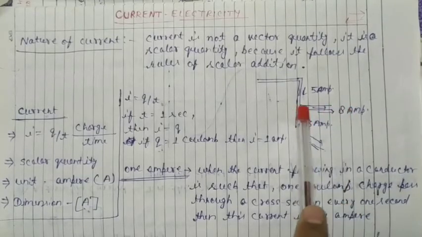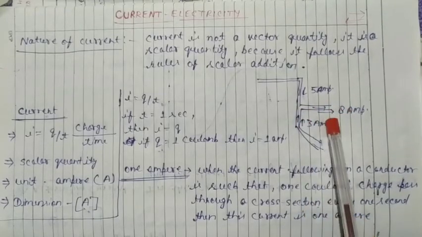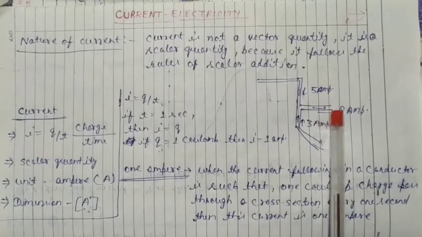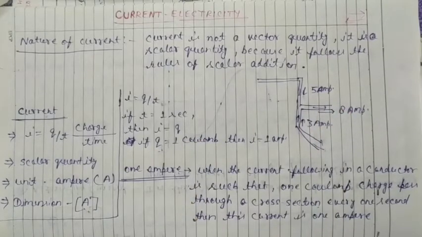In this wire, what happened? Find out its direction and value. We find that current is flowing in this direction, rightward.